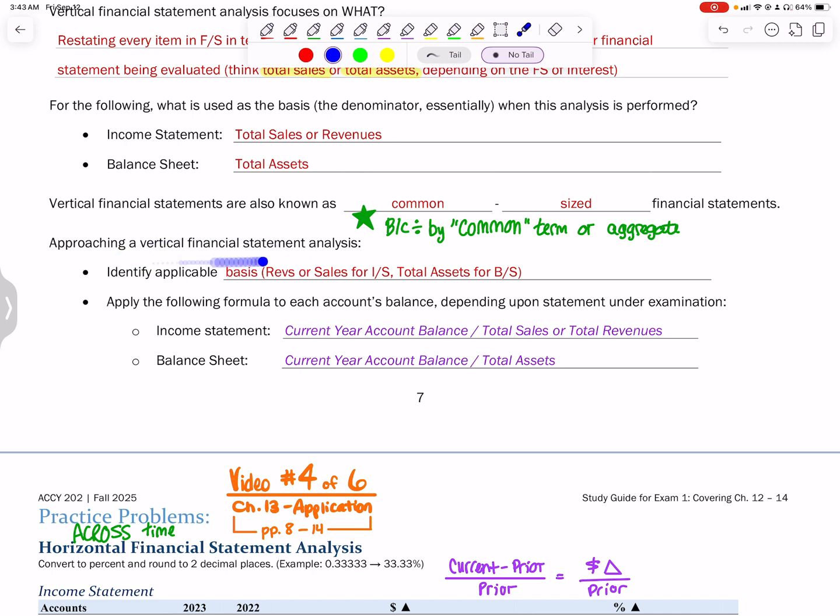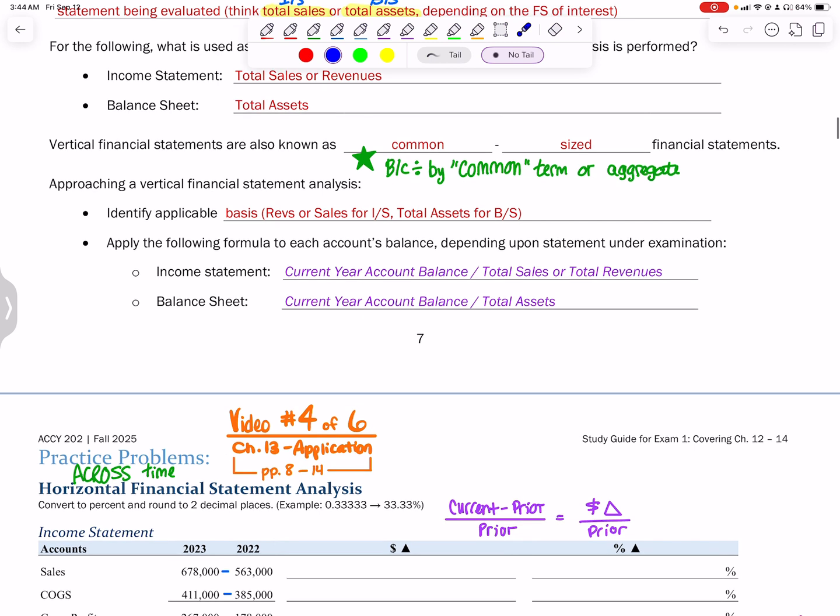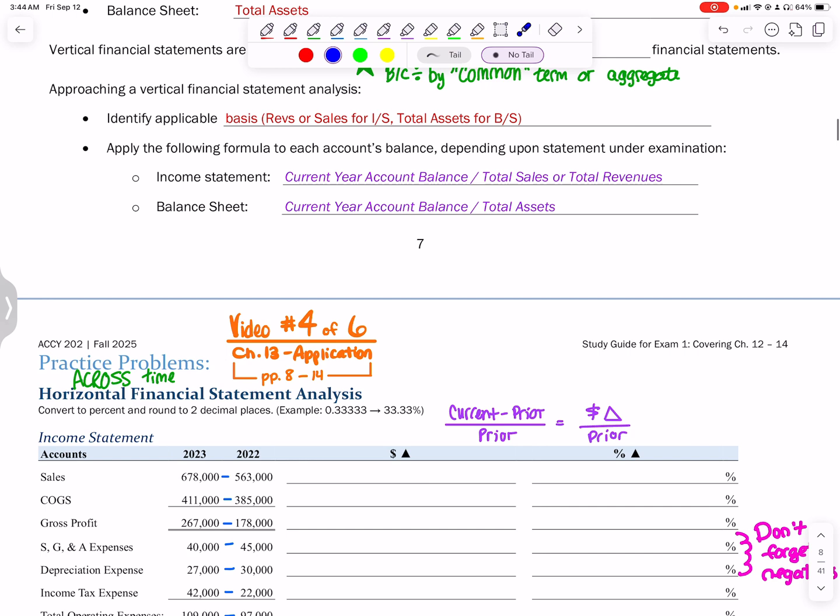If you're doing a vertical analysis, you need to pay attention to what statement you're on so you know what basis is appropriate. If you're on the income statement, you're taking the current account balance divided by total sales or revenues. If you're doing the balance sheet, divided by total assets.